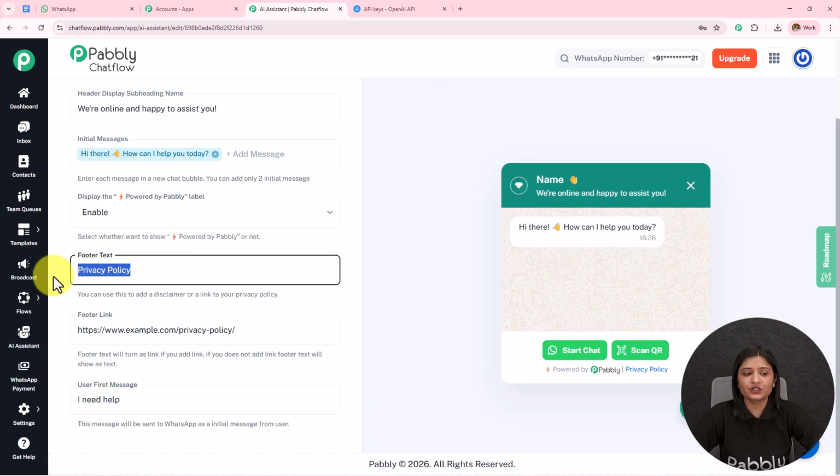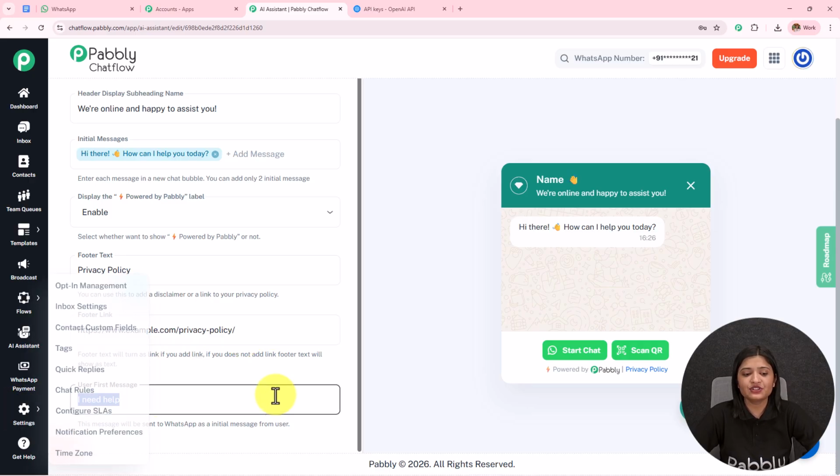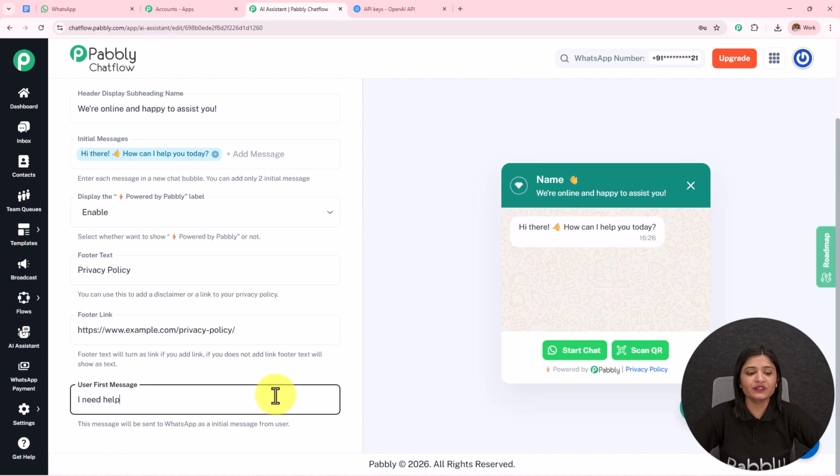Then we have this footer text where I have added the privacy policy, and in the footer link I have added the link to the privacy policy. We have this user first message, I need help. Now whenever the user sends this message, I need help, it is not necessary that only then my agent is going to reply. It is going to reply based on any message.